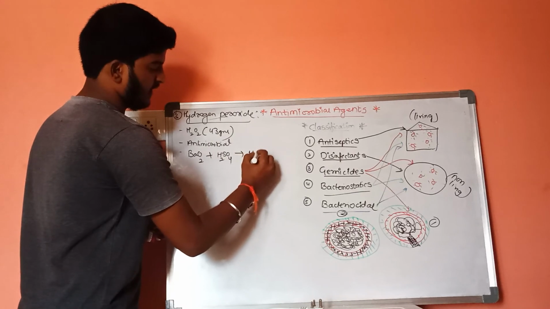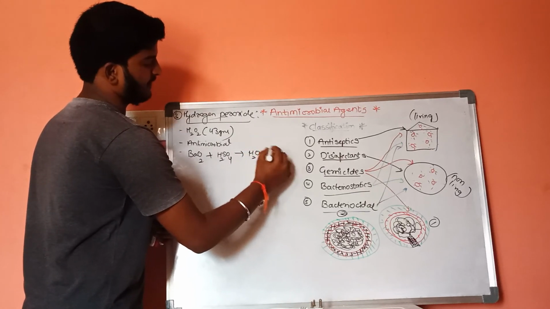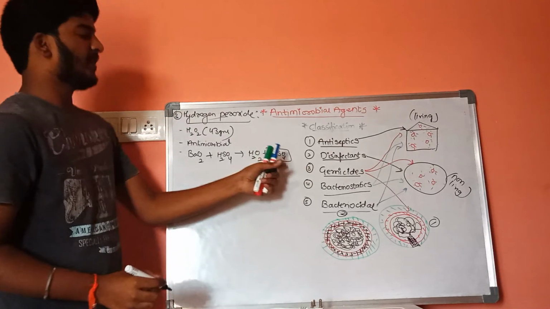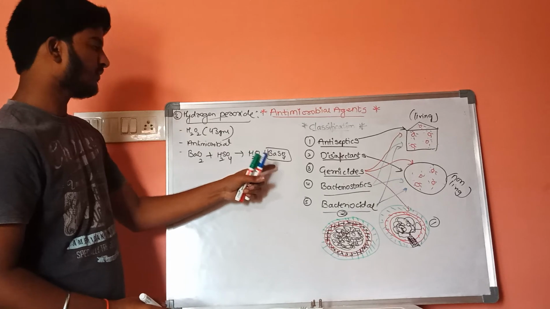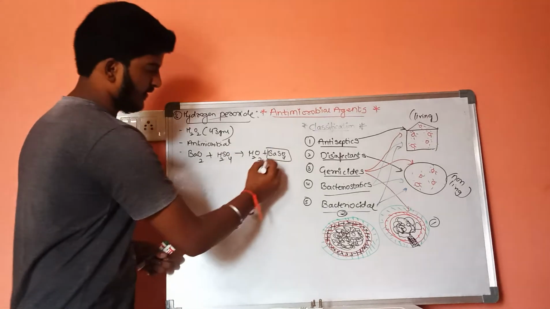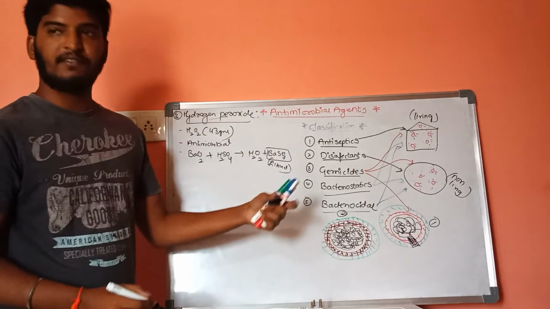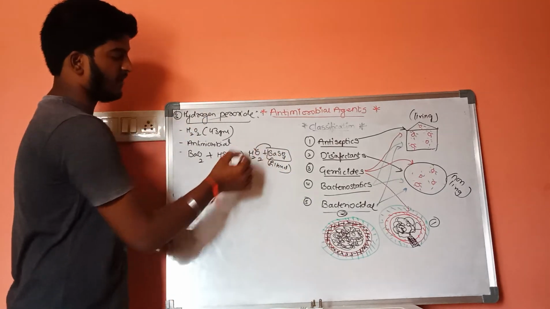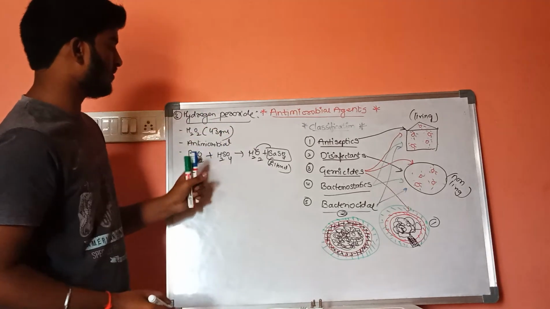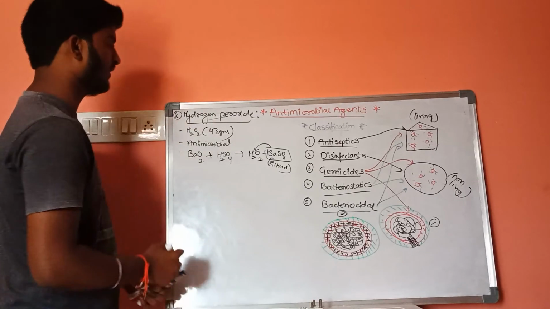You will get hydrogen peroxide plus barium sulfate. The barium sulfate which is formed will be crystallized and filtered. When barium sulfate is filtered, hydrogen peroxide will be obtained, and it is also used as an antimicrobial agent. This is about hydrogen peroxide.